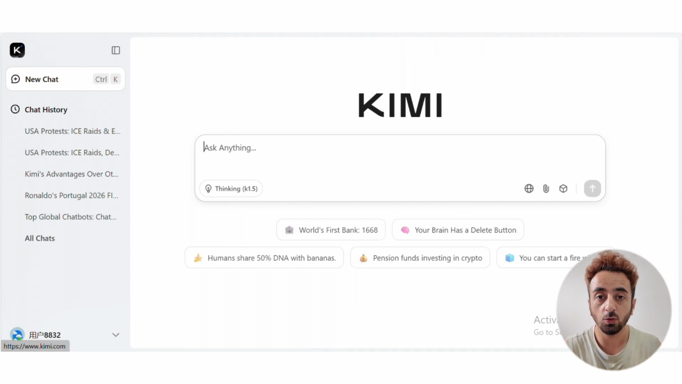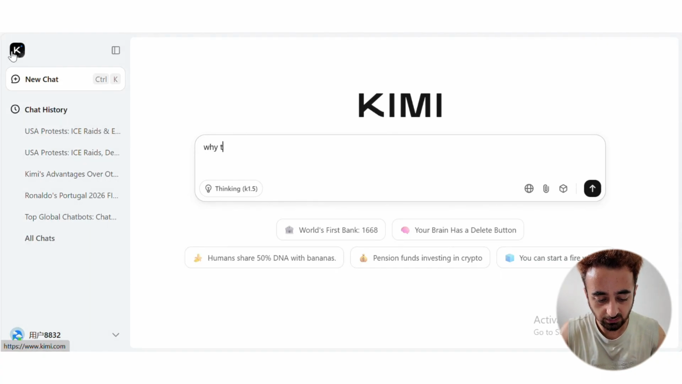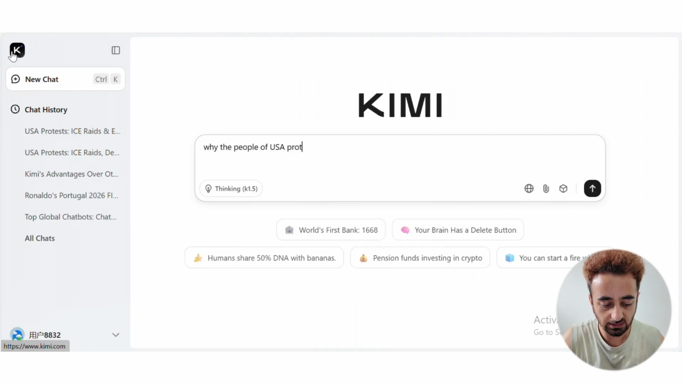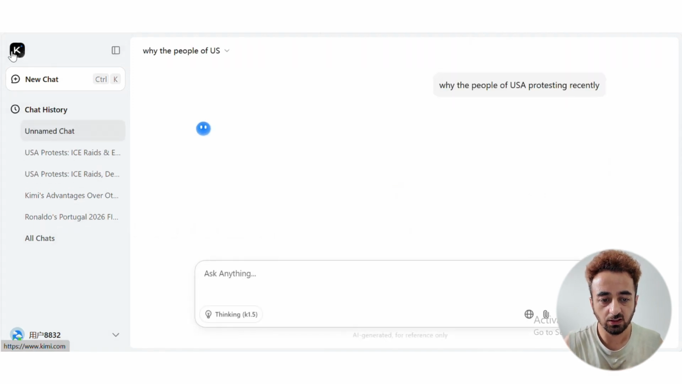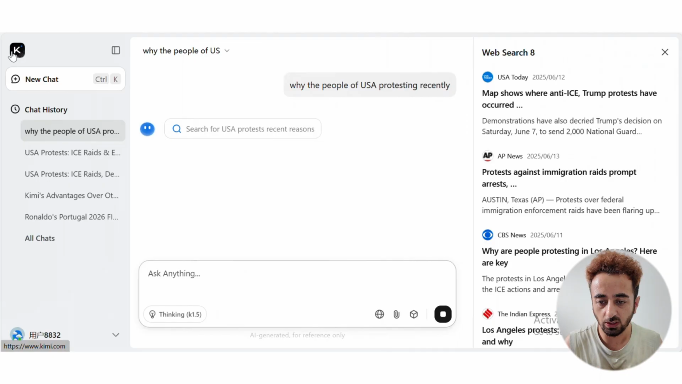So right now I'm going to search something in this chatbot and we can check how it works, how fast it is, and whether it is giving us real-time information or not. Let's go and search something. For example, what is the hot topic currently? Okay, why are the people of USA protesting recently? So it's the current issue in America, so we are going to search it.